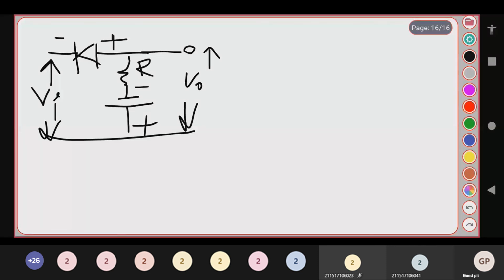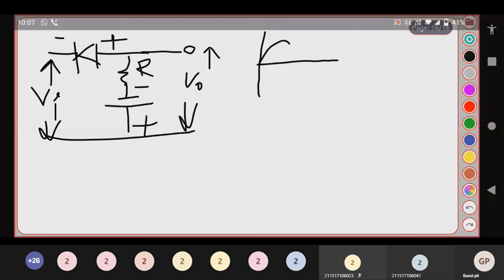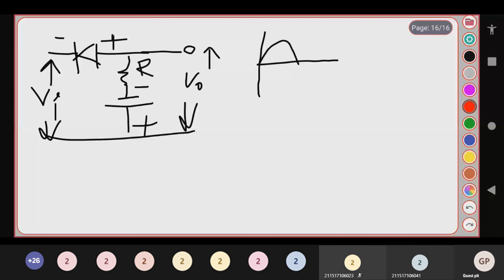So what happens to your input? Let me check the input. If you give a positive wave, that is above the VR positive sign, your diode acts as an open switch over here. For the open switch, what output do you get? You won't get any output from this, but the exact output you get is the parallel voltage. This voltage you will be getting at the output.